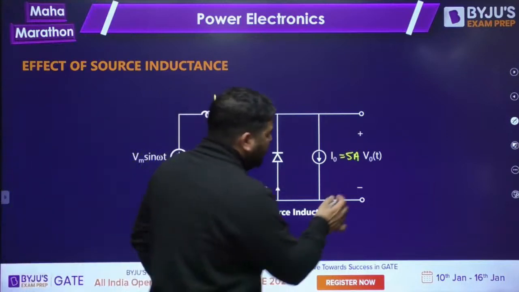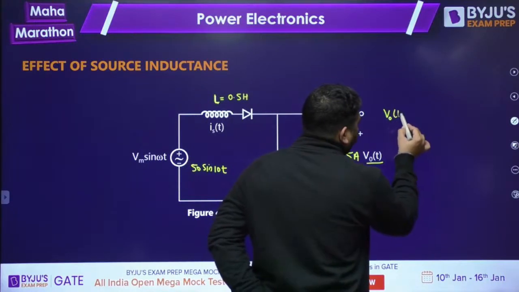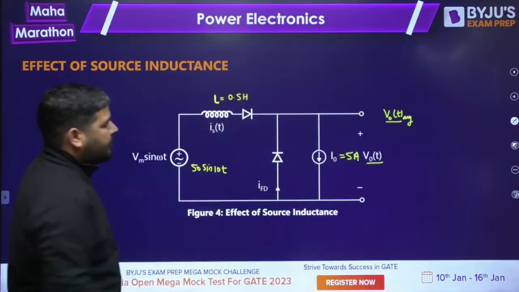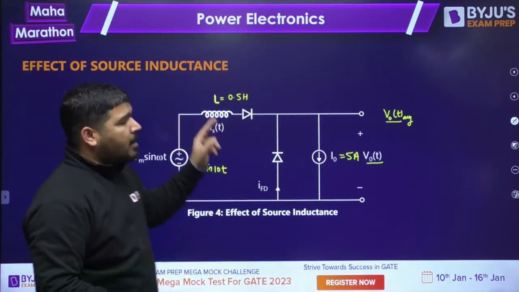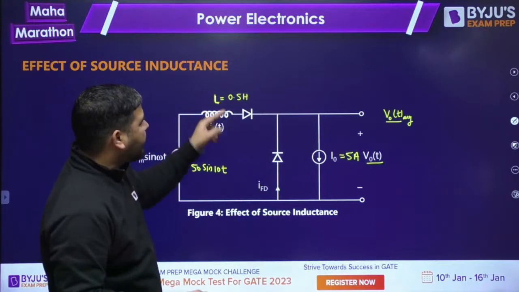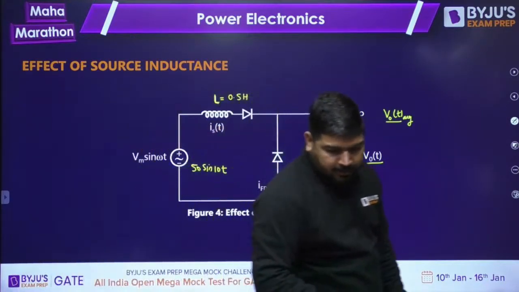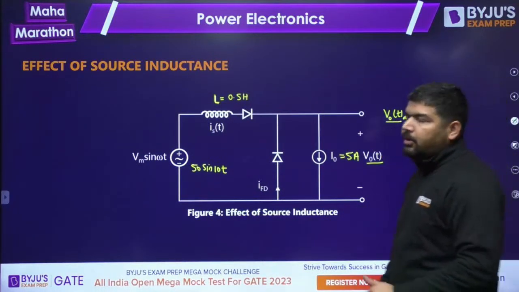What I need to do is calculate this V naught t, V naught t average, with and without this inductance. First don't take the effect of this inductance, take it L equal to 0, and then take the inductance effect. We need to analyze what will be the average output voltage in both situations.